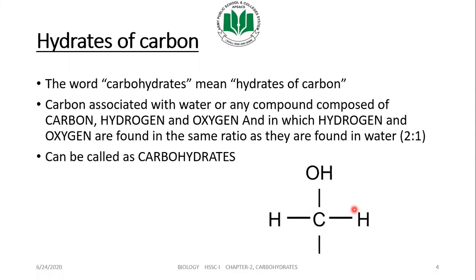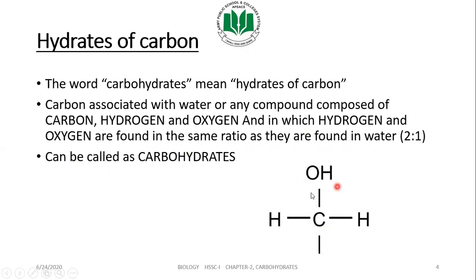Carbohydrates are also known as hydrates of carbon. The word carbohydrates actually means hydrates of carbon: carbon associated with water. Water is H2O. Any other compound composed of carbon, hydrogen, and oxygen, in which hydrogen and oxygen are found in the same ratio as they are found in water, can also be called carbohydrates.